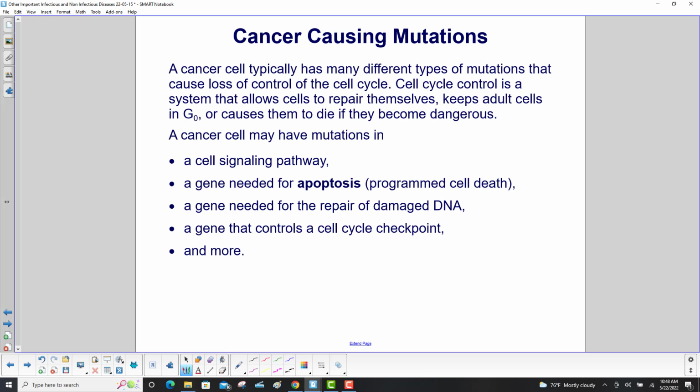A cancer cell typically has many different types of mutations that cause loss of control of the cell cycle. Cell cycle control is a system that allows cells to repair themselves, it keeps adult cells in G0 where they're not reproducing, or causes them to die if they become dangerous. A cancer cell may have mutations in a cell signaling pathway, a gene needed for apoptosis, which is programmed cell death, a gene needed for the repair of damaged DNA, a gene that controls a cell cycle checkpoint, and more.